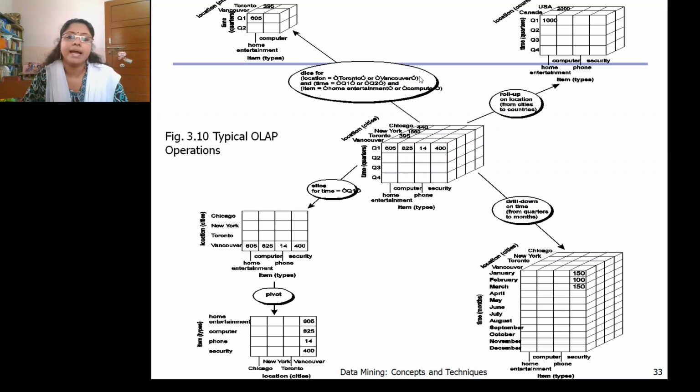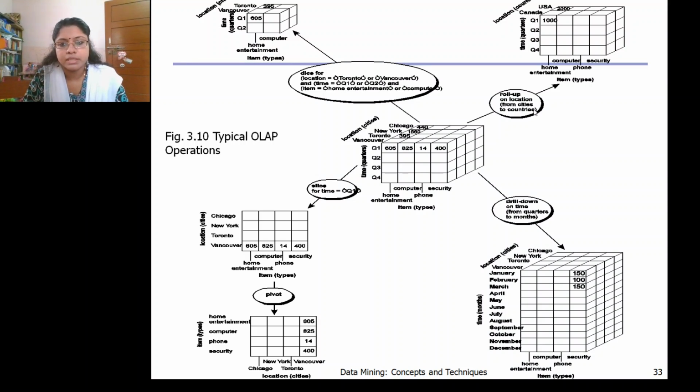We want to retrieve where the location equals Toronto or Vancouver, the time quarter is either quarter 1 or quarter 2, and the item is either home entertainment or computer. Based on that you have diced, so the cube became very small, and it fetched only the relevant details necessary for our analysis.